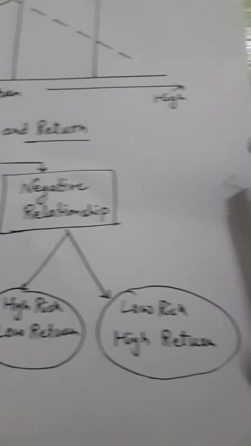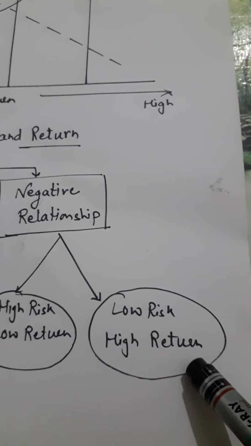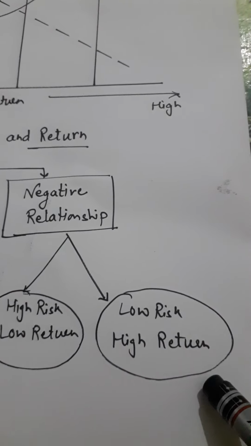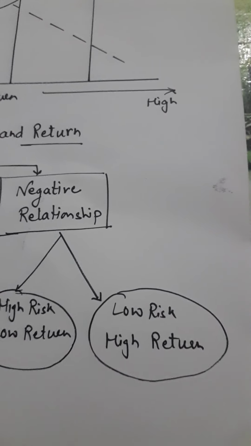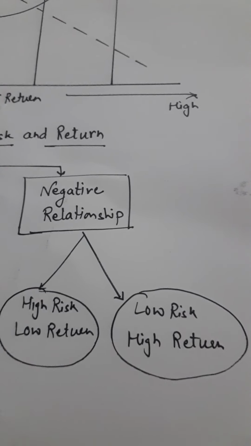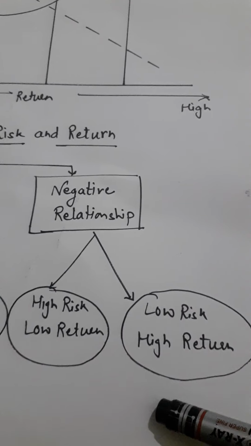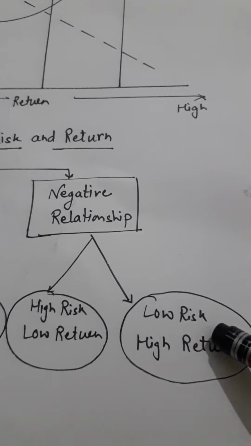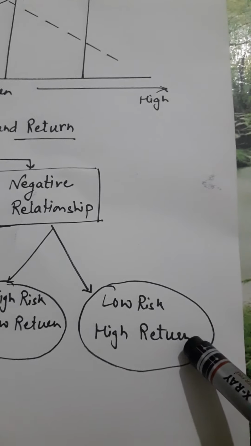And the second one is low risk and high return. In low risk and high return, there are some projects in which, if the investor invests a low amount, he can earn high return. But these are very rare situations.